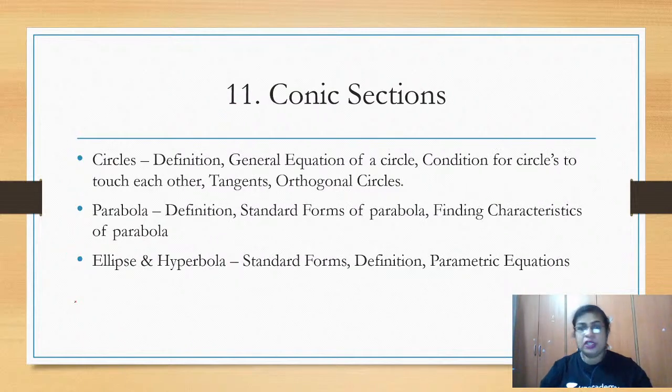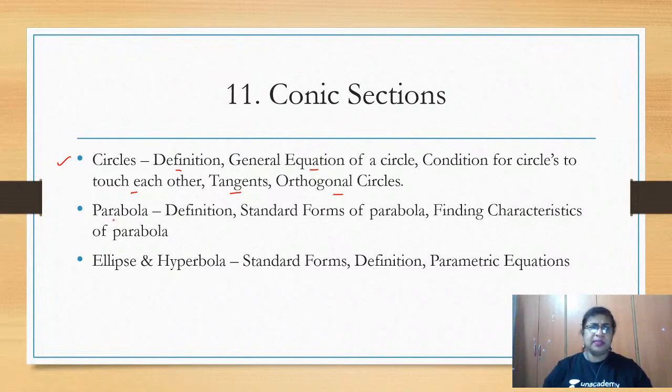We move on to the next one, the 11th chapter, conic sections. In this conic sections, what all are we going to discuss? Conic sections is an important concept because from each topic we are discussing here, you might be asked one question. Here we have the concept of circles. Under circles, we have the definition, then the general equation, which is most important in the circle. What are the conditions for circles to touch each other? And about the tangents and the orthogonal circles.